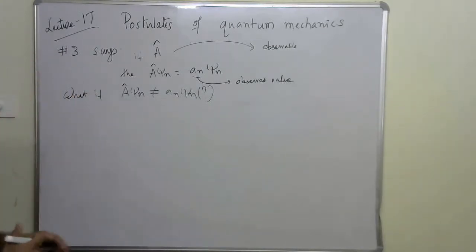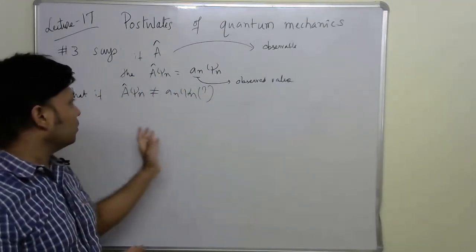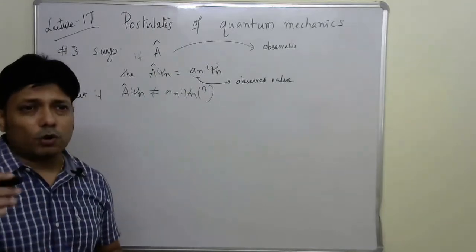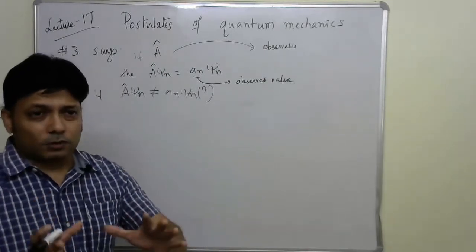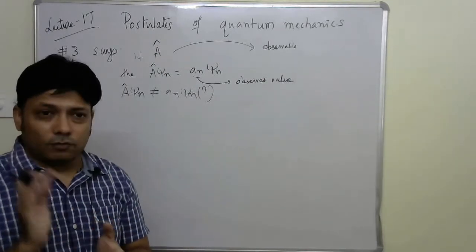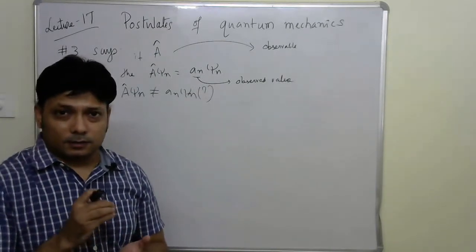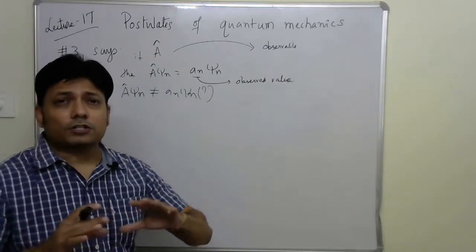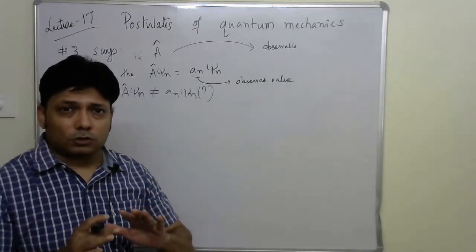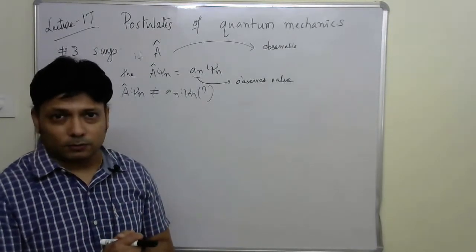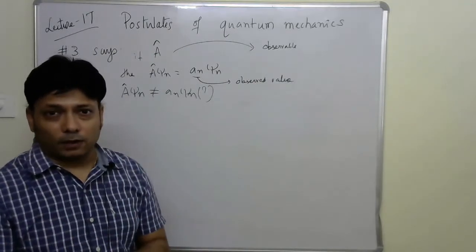In that case, whatever physical quantity we measure, if we conduct a particular experiment, whatever outcome we get is definitely not the eigenvalue, but is part of a statistical distribution. In that case we only talk about the average value or the expectation value. We don't talk about any predicted eigenvalue.